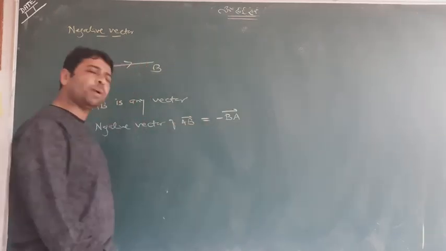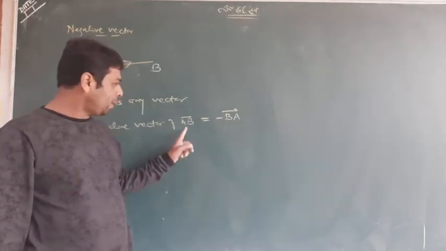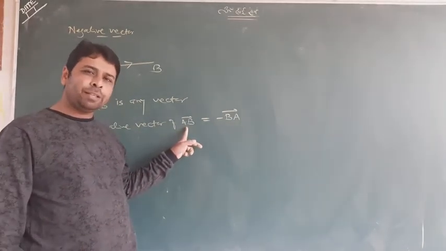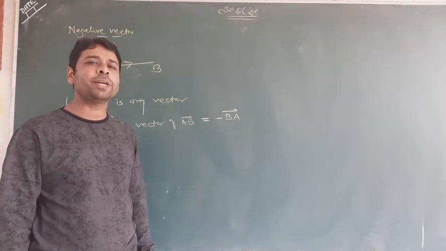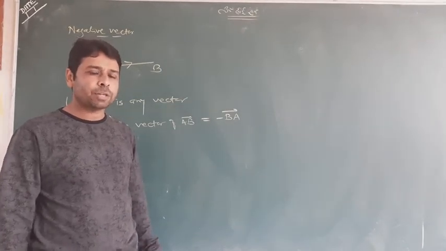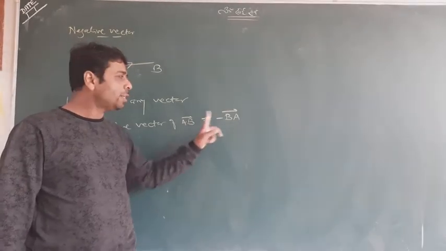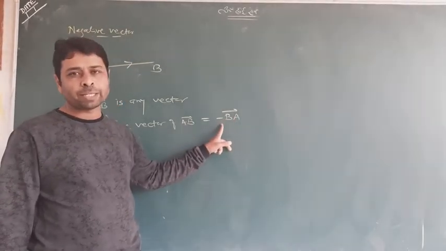Whenever AB is written as BA, you will use a minus sign just after it. Try to understand.